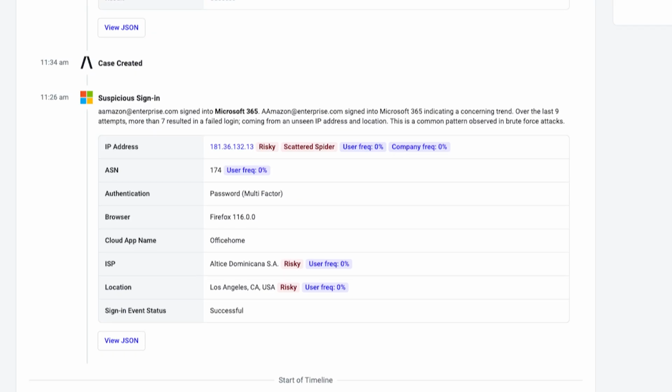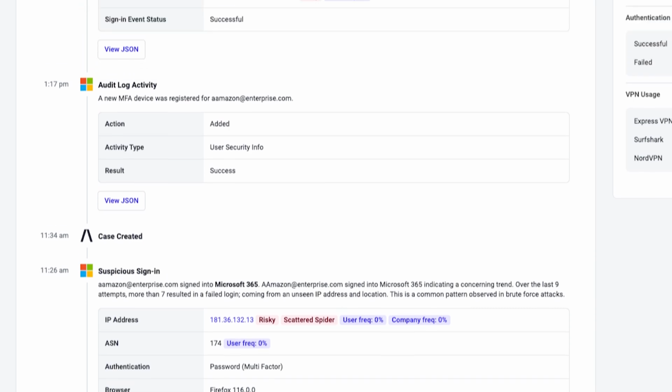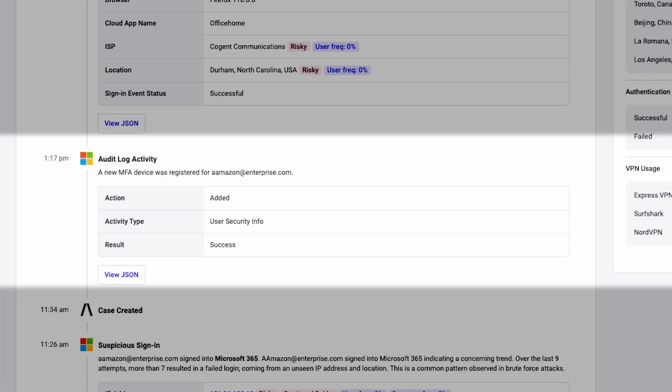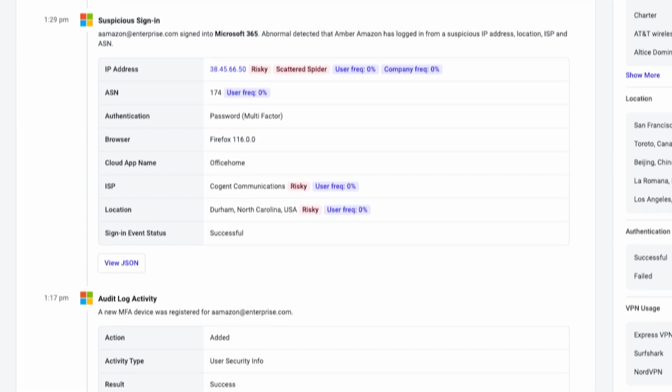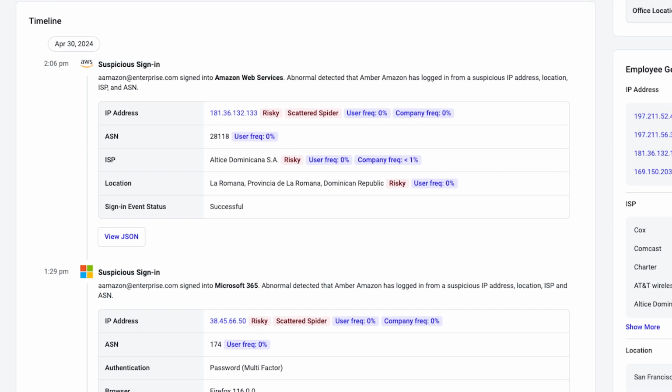Abnormal will continue to monitor for behavior deviations, enriching its human behavior AI models as new anomalies are detected. For example, it then identified an MFA device registration, followed by suspicious signing events in Microsoft 365 and AWS. When configured to do so, Account Takeover can automatically remediate the cloud identity across all connected platforms.